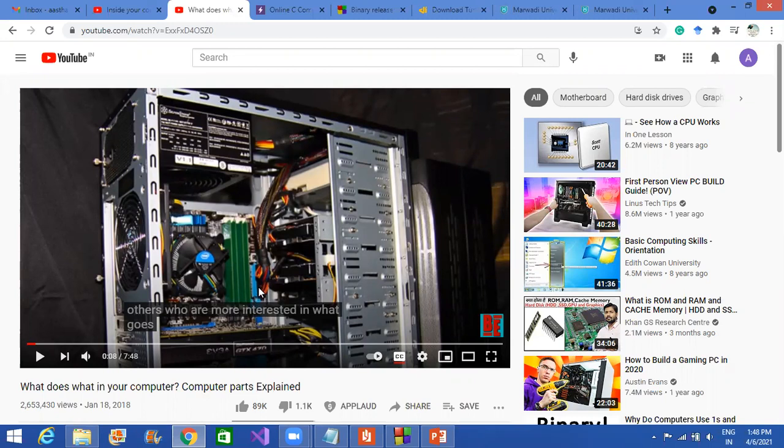Then the hard disk will find that game from its storage, as the hard disk stores everything within it. It's the permanent storage. Then the hard disk will load that game into the RAM, then from the RAM your game will be loaded to your screen through the processor.